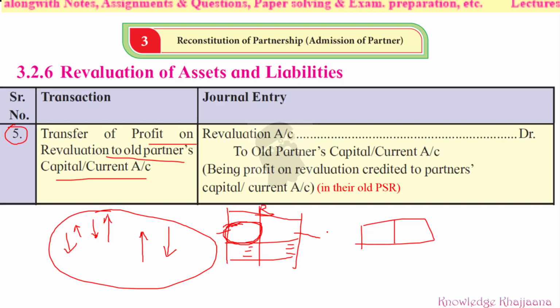Now here we have prepared the revaluation account, and if you found a profit, what should be done? Revaluation account debit to old partners' capital or current account.